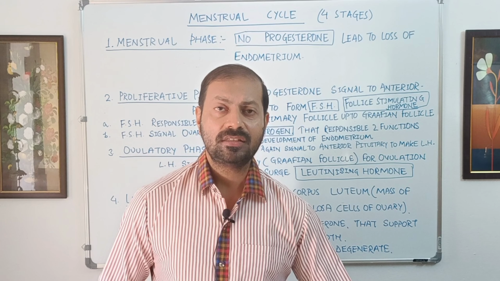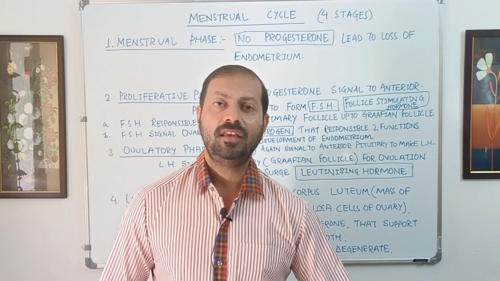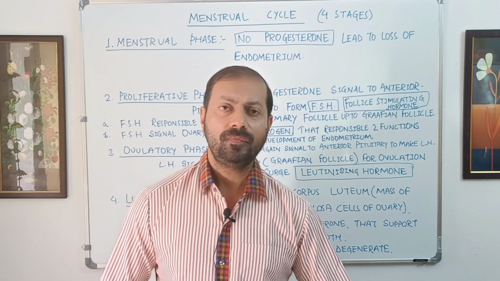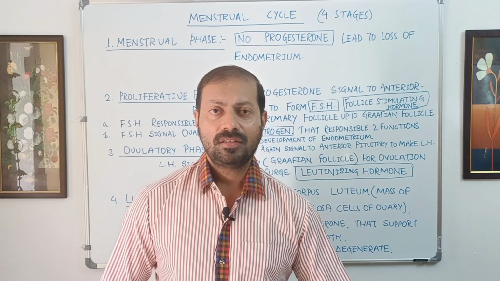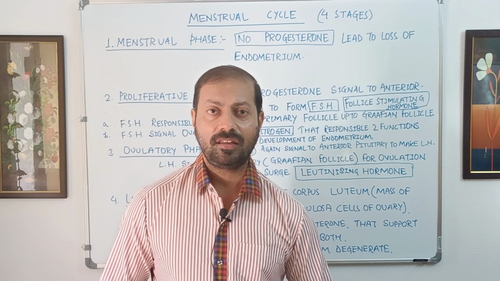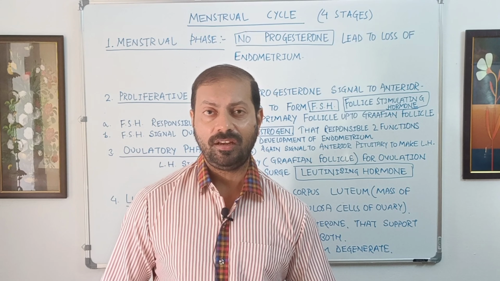Whereas if no fertilization takes place, the corpus luteum makes progesterone for a few days, and then since there is no need of progesterone, the corpus luteum cells gradually degenerate and convert to the corpus albicans.